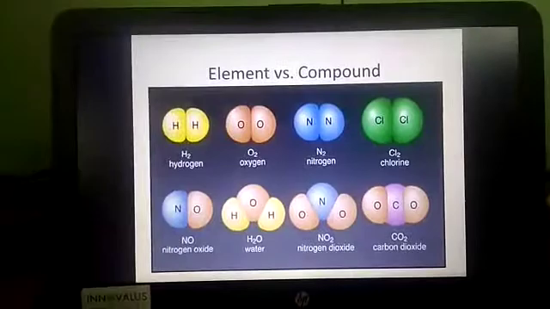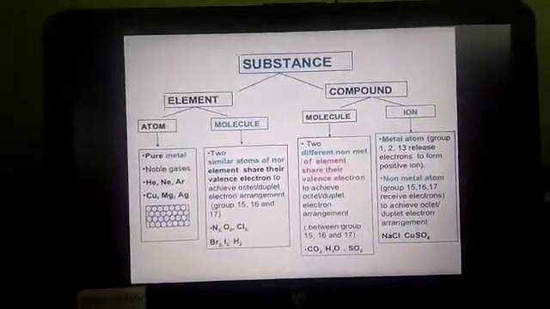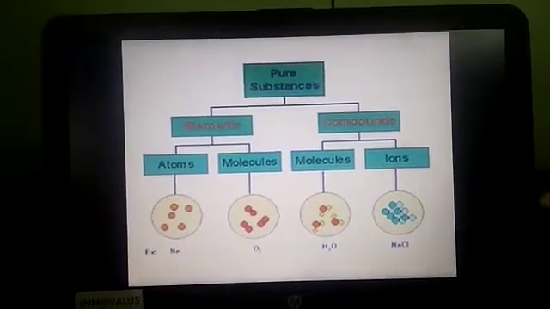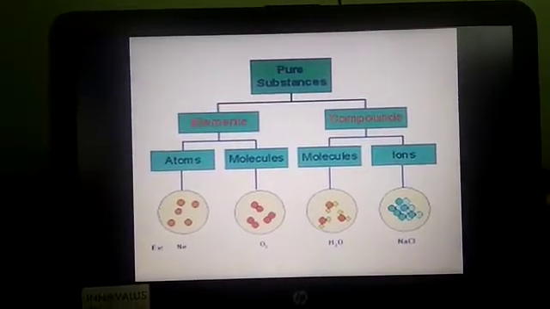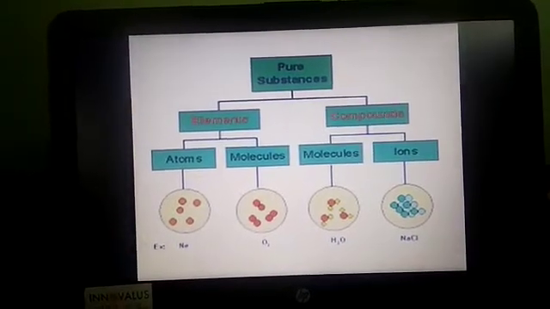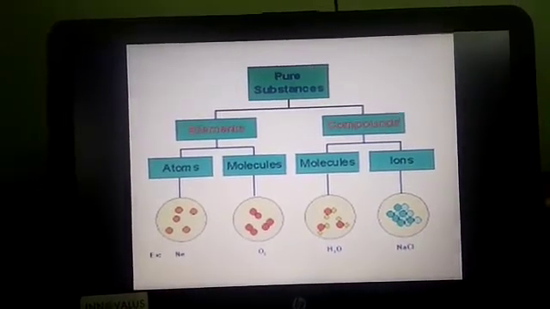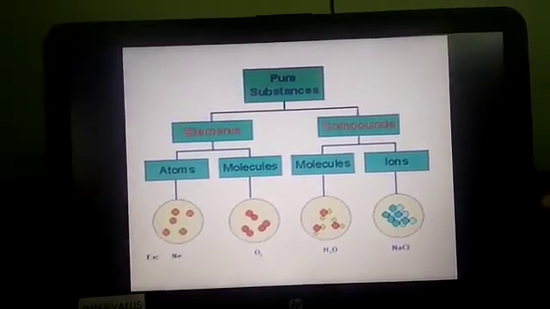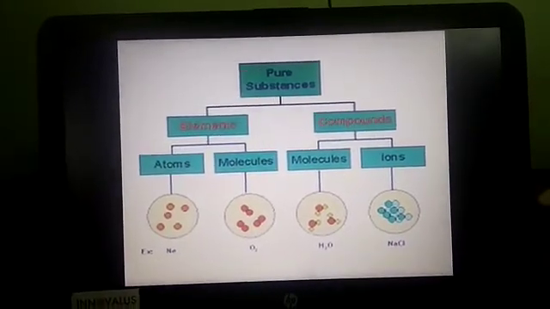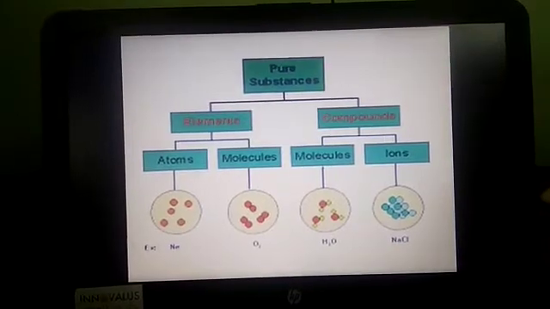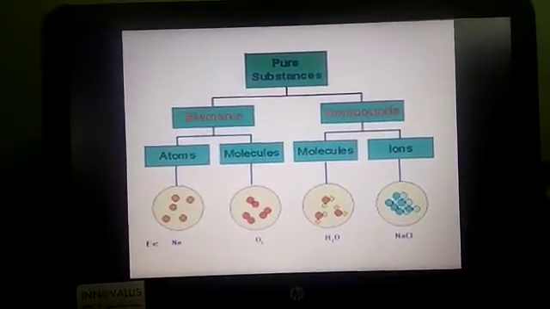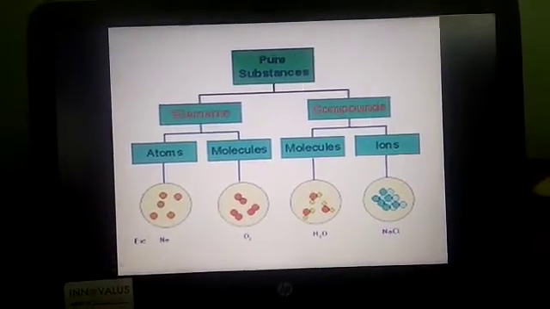So this is about substances and their classification. In the next class we will discuss in detail the atom and the element characteristics, and we have discussed the symbols also. We will also see the other characteristics of metals, metallic elements, non-metallic elements, metalloids and noble gases.